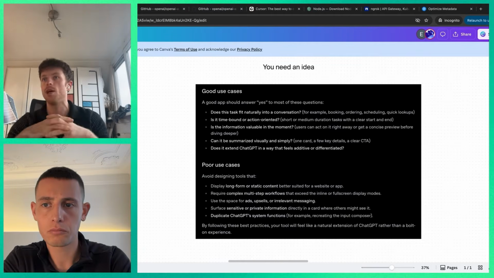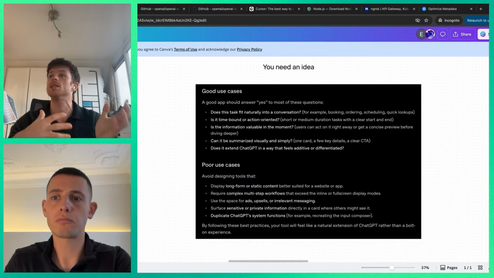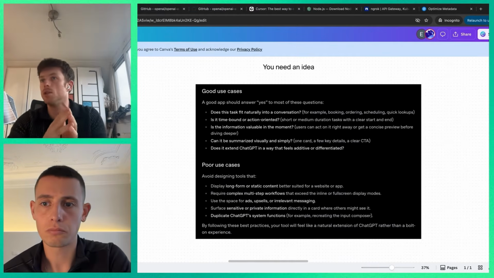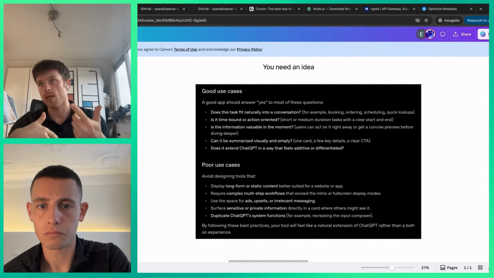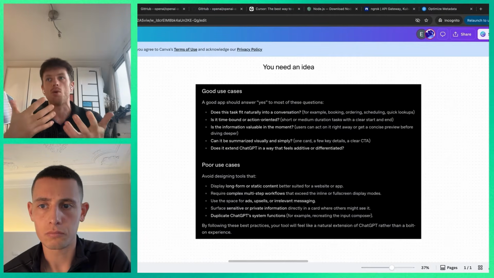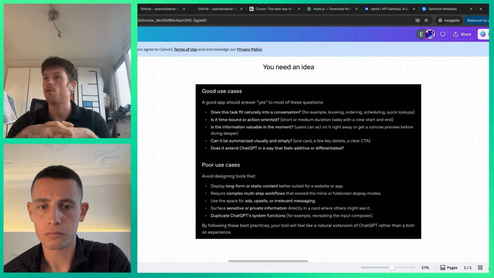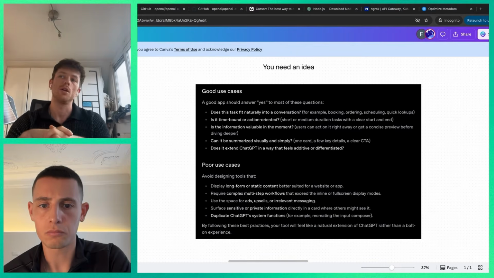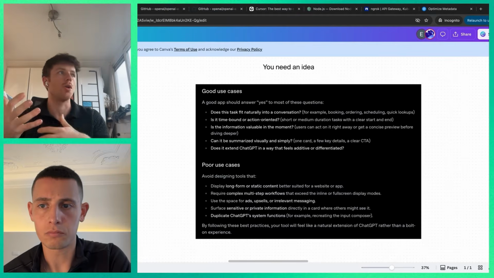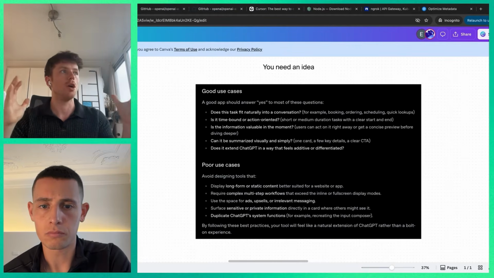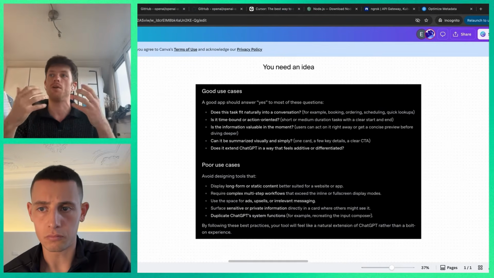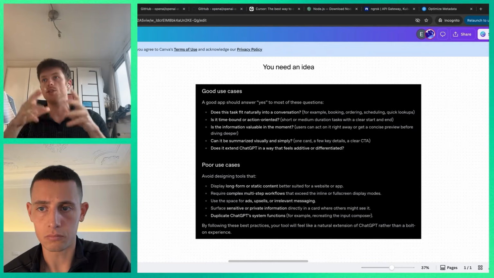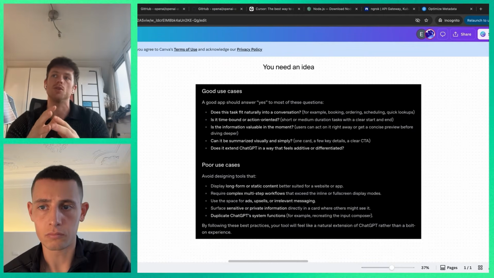Canva is another good example, right? Because you have some content and then you have an intent to turn that into a presentation because you want to send it to a client. And try to also, on the flip side, think about where this might be a poor use case. So long form or static content, like creating a newsletter viewer or editor, something that requires a lot of finesse and a lot of features, right? Probably won't live very well inside a chat interface unless you can really make that simple and action oriented.